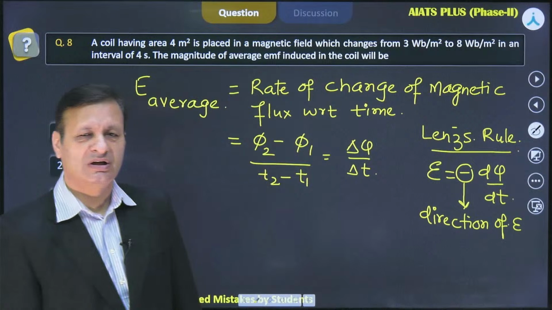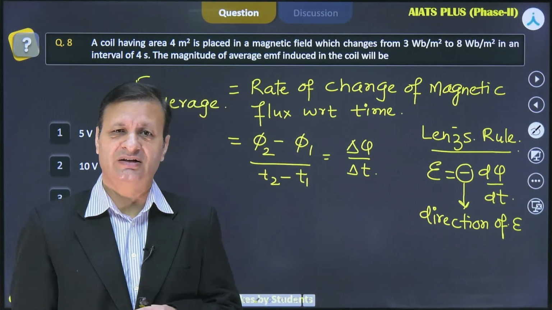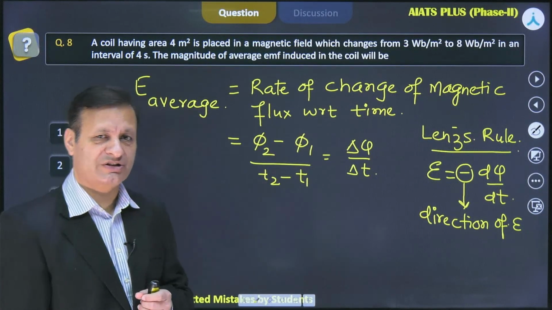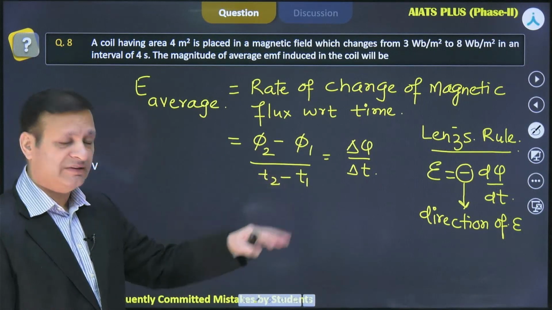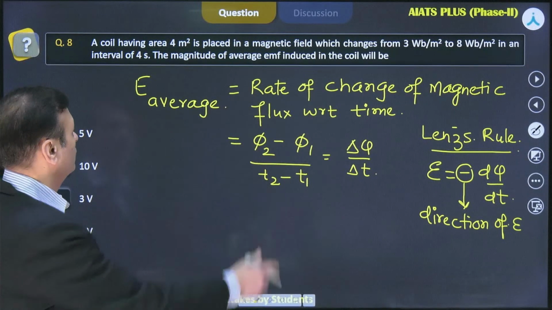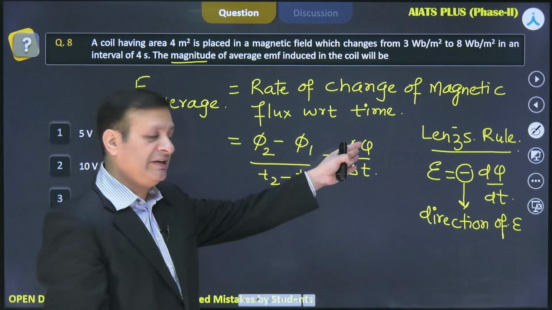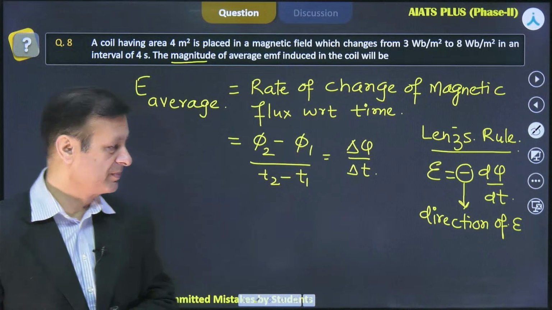Lenz's rule clearly says the direction of induced EMF is such that it always opposes the cause of change of flux. So that is the importance of the negative sign. And this negative sign is not there in the question because they have asked you to find the magnitude. So magnitude is delta phi by delta t, because they are talking about the average.